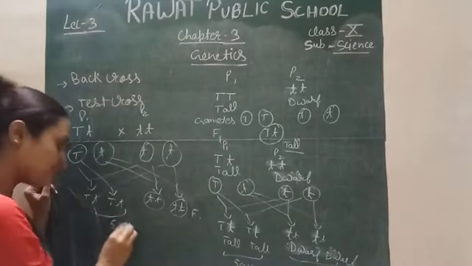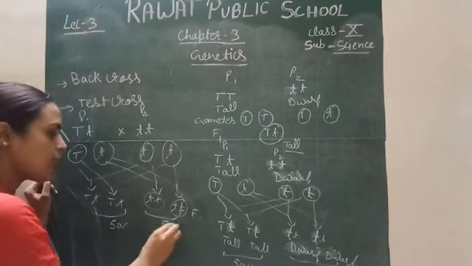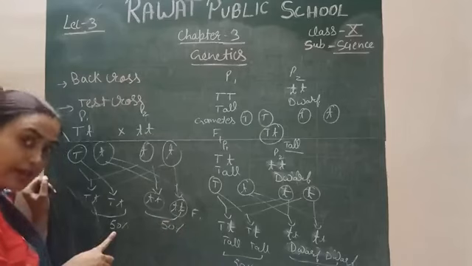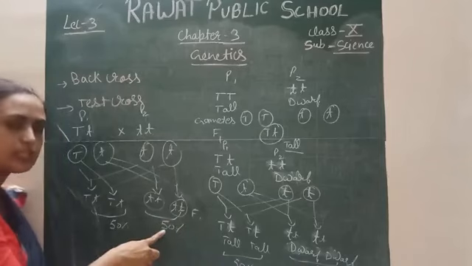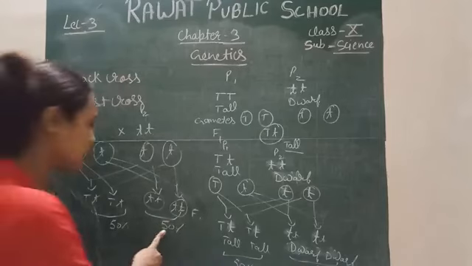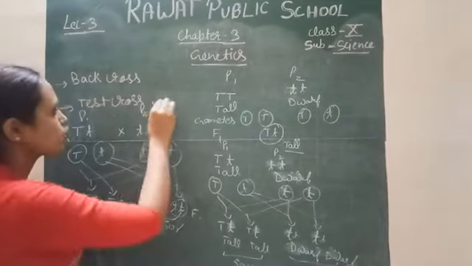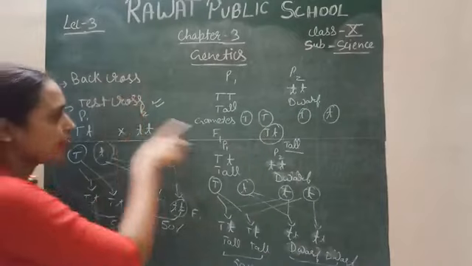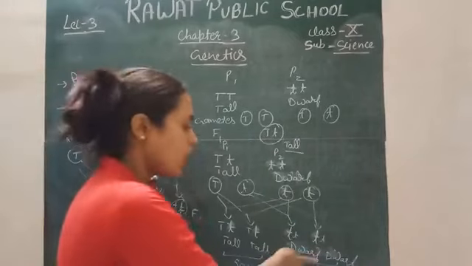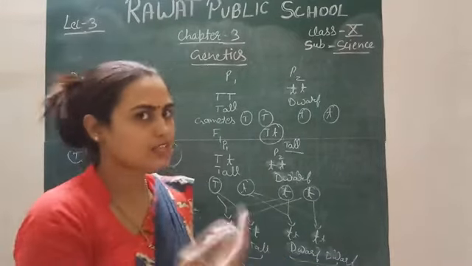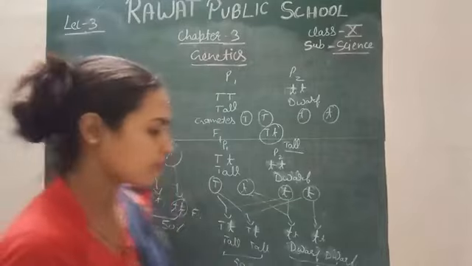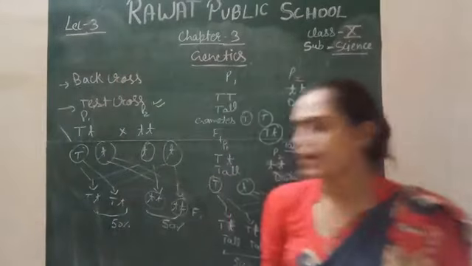We will get 50% dominant character and 50% pure recessive, but we will not get the pure dominant character in case of test cross. But in case of back cross, we will get the pure dwarf, pure recessive, as well as pure dominant. So this is the difference between the back cross and the test cross.